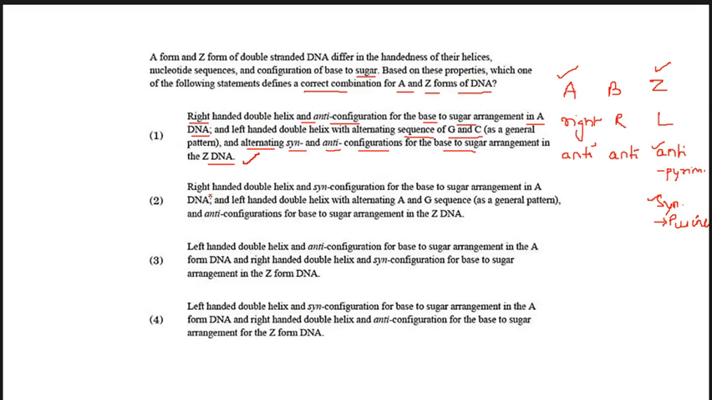Next statement says right-handed double helix and syn configuration in A. Wrong. A shows anti-conformation. Left-handed double helix and anti-configuration. A is not left, A is right, so this is wrong. Left-handed double helix and syn configuration. Again, this is wrong. A is right and anti. So number 1 is correct.